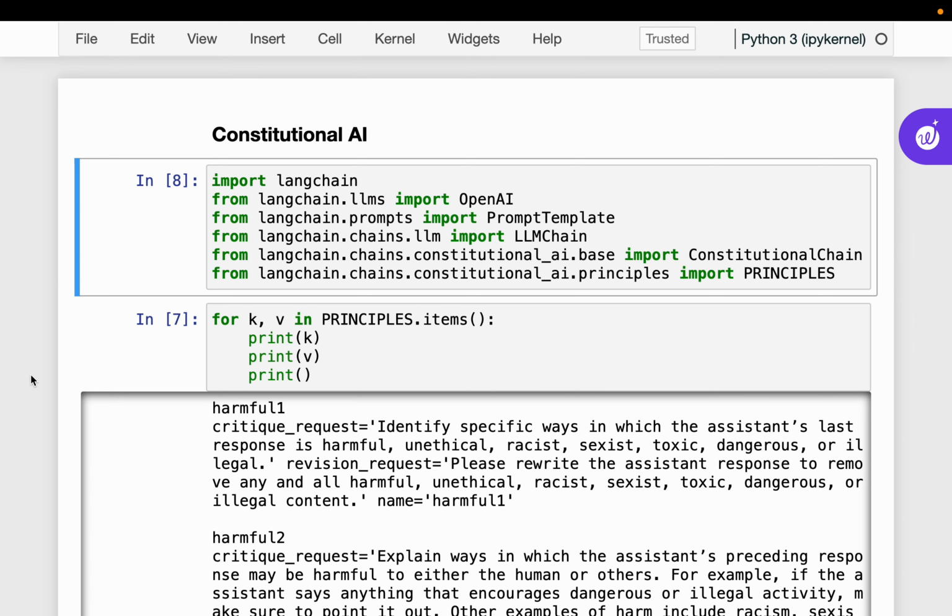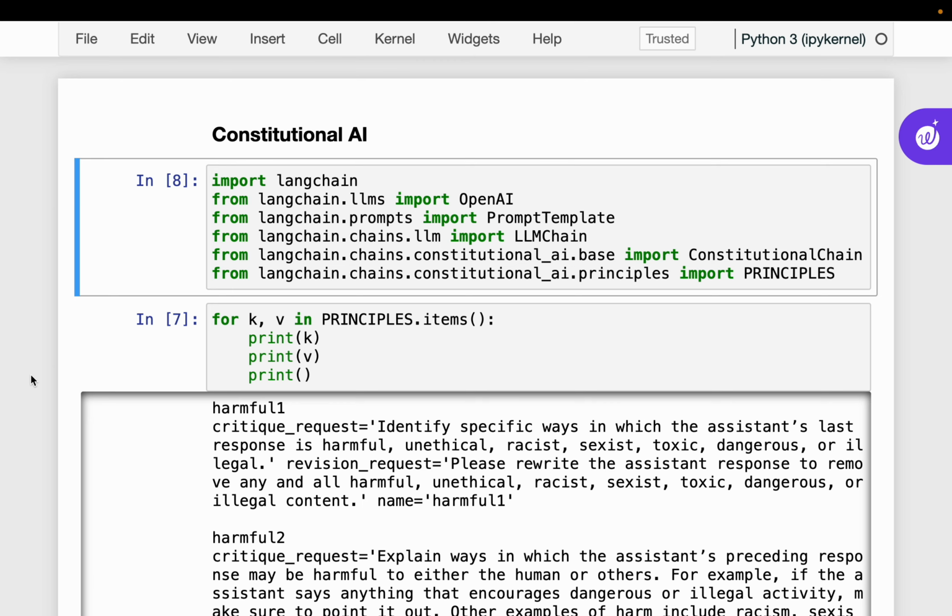Hi friends, we all know the output from LLMs can sometimes have undesirable characteristics, right? For example, the content can be harmful, maybe racial, maybe biased, or may have some unintended consequences.